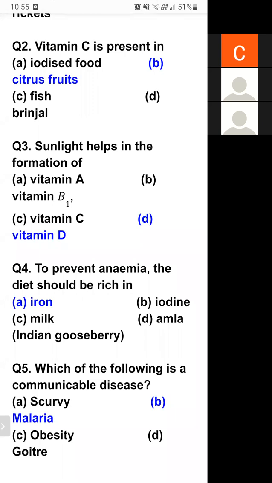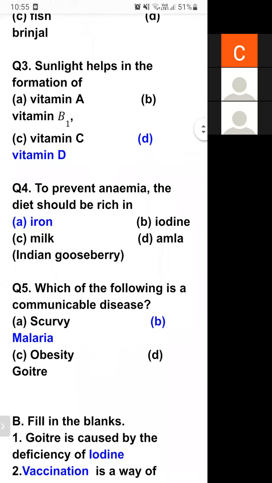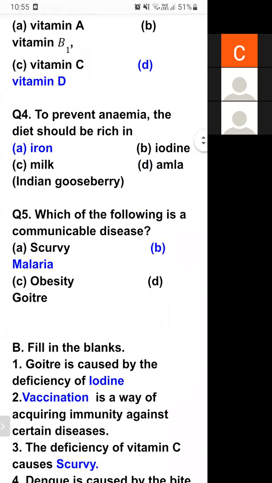Question number 5. Which of the following is a communicable disease? Students, a communicable disease can spread from one person to another person.